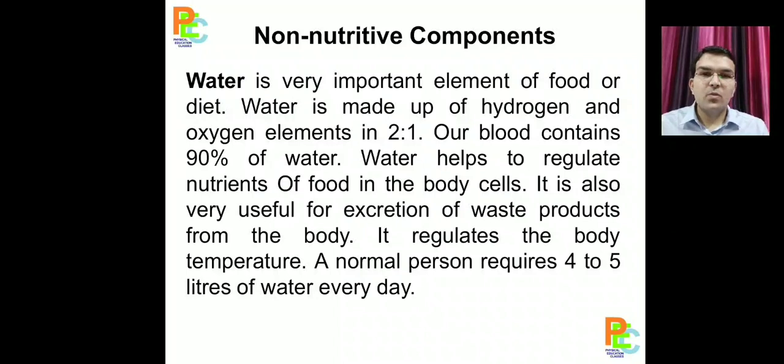The first is water. Water is made up of hydrogen and oxygen in a ratio of 2:1. Our blood contains 90% water. Water helps in regulating nutrition of food in our body cells. Another big function is to regulate our body temperature. A normal person requires 4 to 5 liters of water every day.